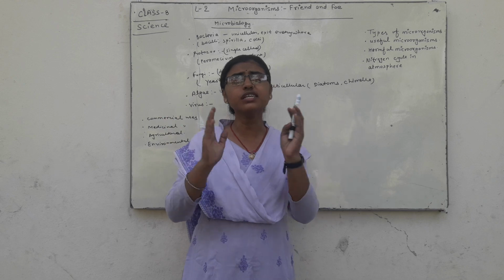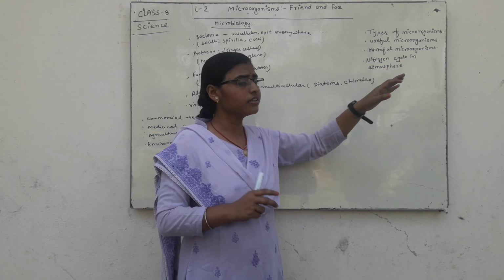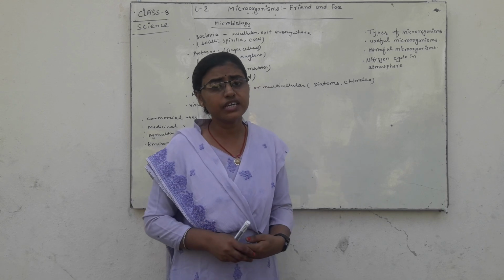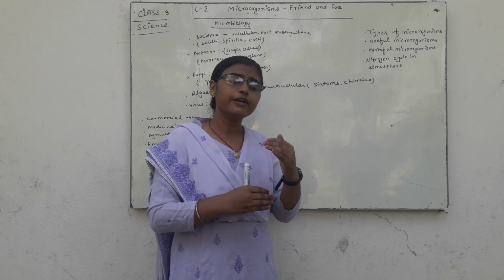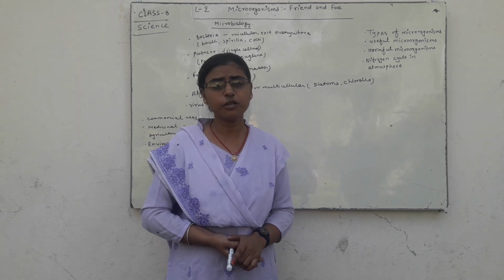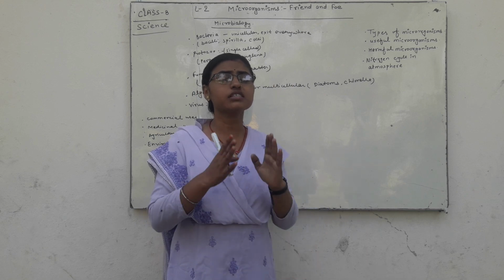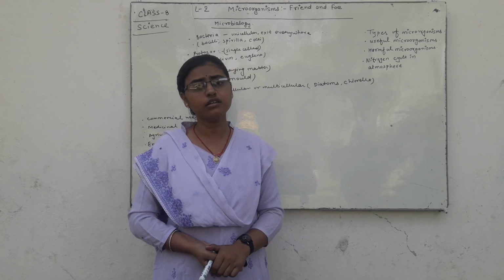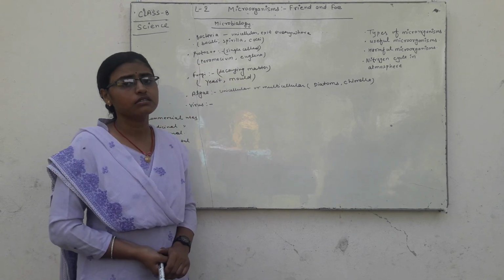So this process continues running. The nitrogen cycle is a cycle in which nitrogen transfers from one place to another, soil to atmosphere, atmosphere to soil. This cycle is known as the nitrogen cycle. I hope you understand very well, and thus our lesson 2 is going to end. Okay, thank you.